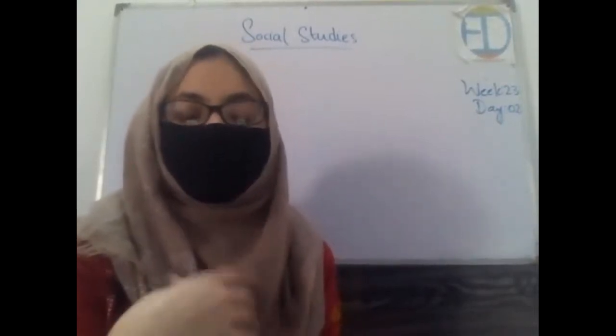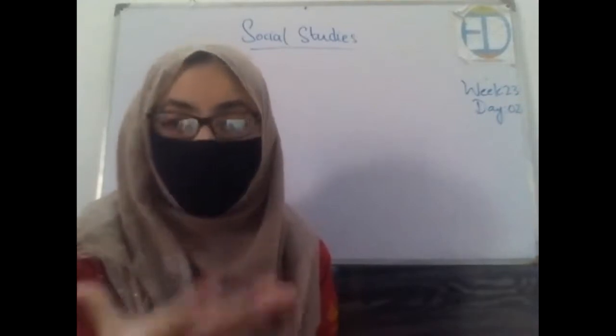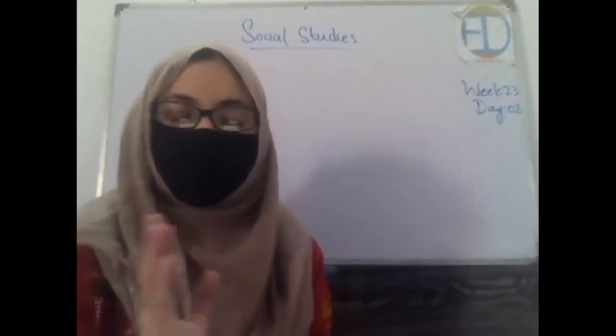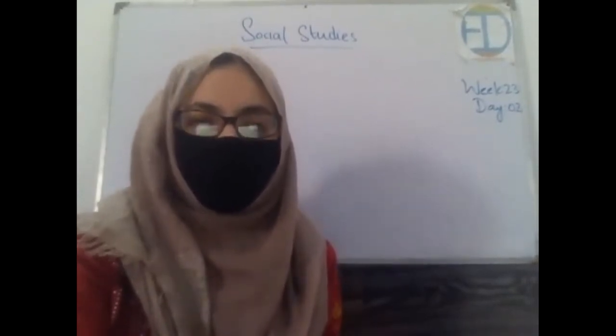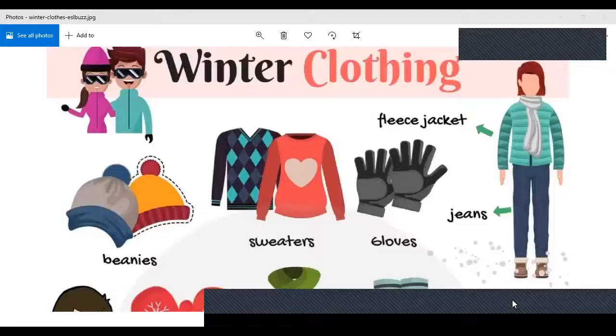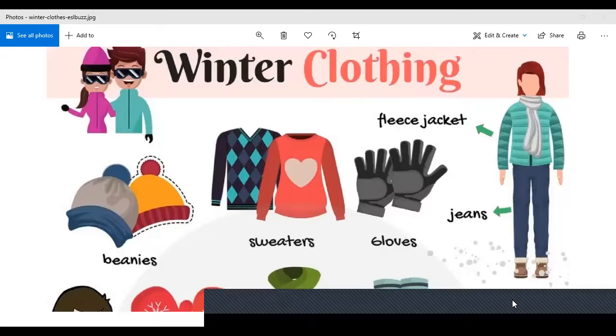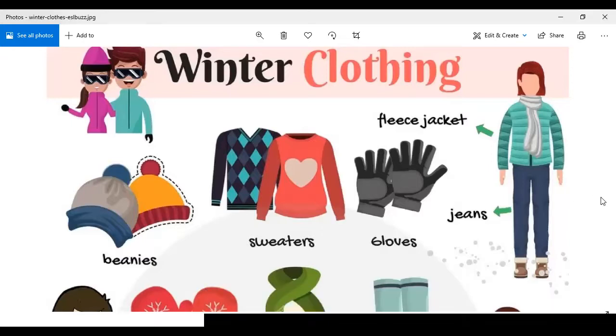So let's discuss the type of clothing that we wear in summer and winter. Let's make a distinction between them. And I'm going to share the screen with you. So here we have a winter clothing picture in which some of the things which we wear in winter have been shown. Let's say first come the sweaters. Sweaters are very important, right? All of us wear sweaters.